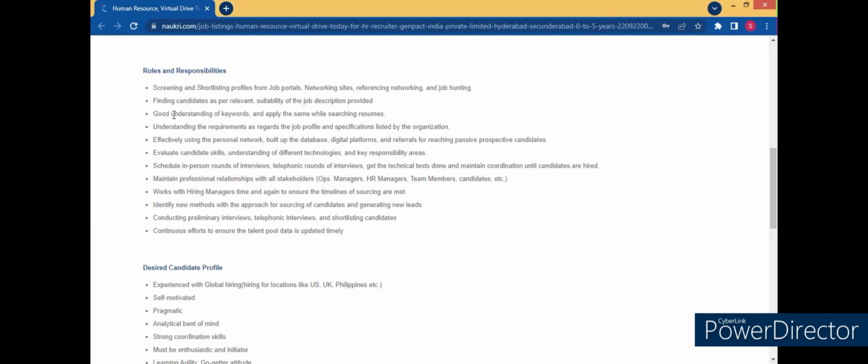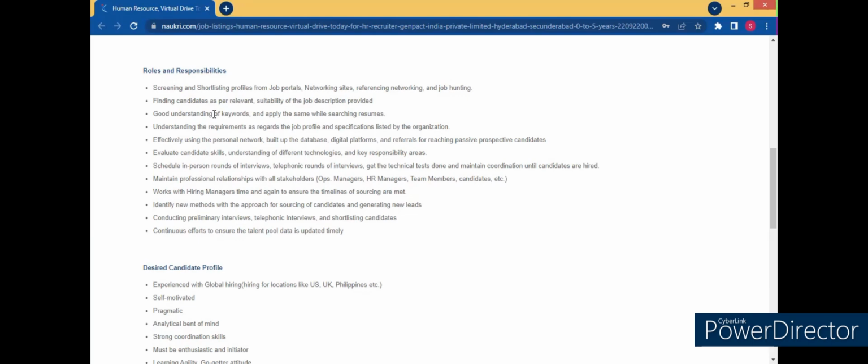Now, in this JD, this is a new point, right? When you read 5 to 6 JDs, you will understand the difference between different JDs and what they are looking for. When somebody has mentioned this point, it means that you are going to work with different job vacancies. Genpact is very huge. They have employees in the thousands for different job profiles and different vacancies. That is why this particular keyword is mentioned in the JD.